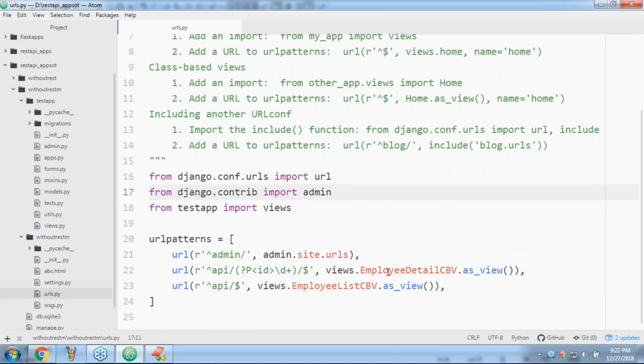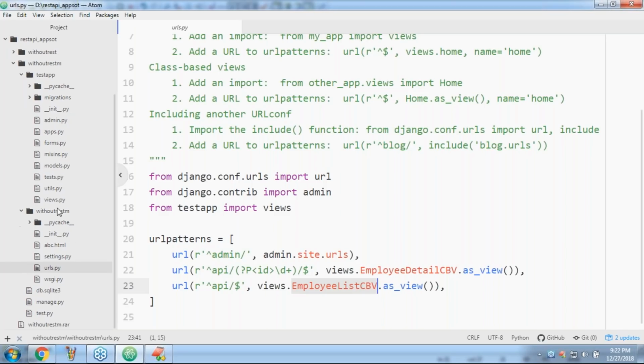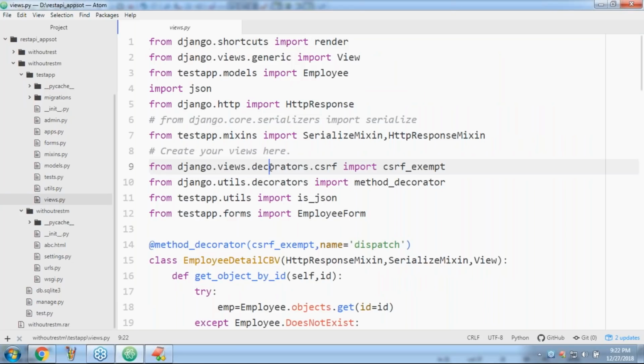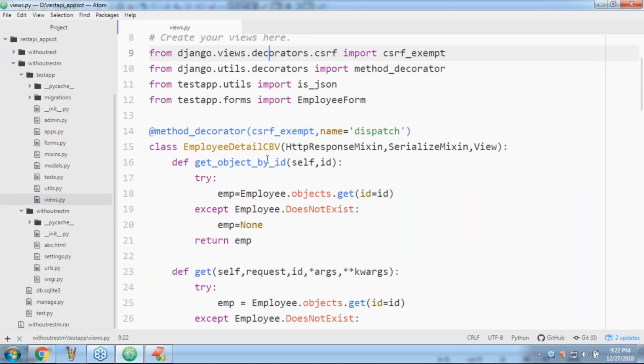Here EmployeeDetailCBV and EmployeeListCBV are there. What I want to do here, in views.py, is comment one class.